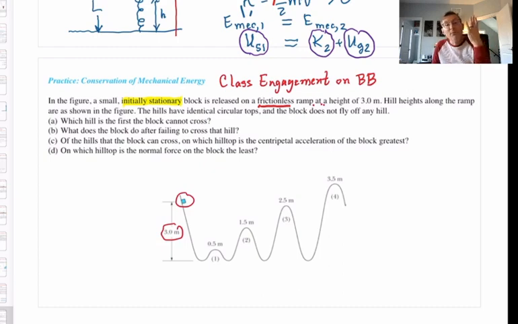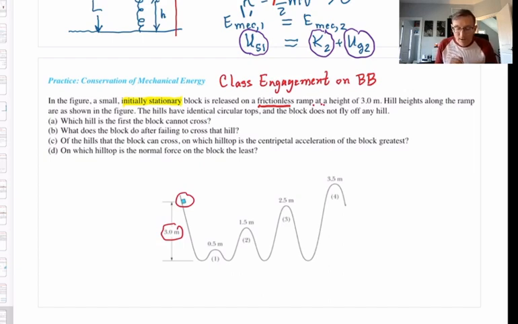Now we're going to have 4 questions. A, B, C, and D. Or 1, 2, 3, and 4, whatever your preference is. First, A. Which hill is the first that the block cannot cross? B. What does the block do after failing to cross that hill?